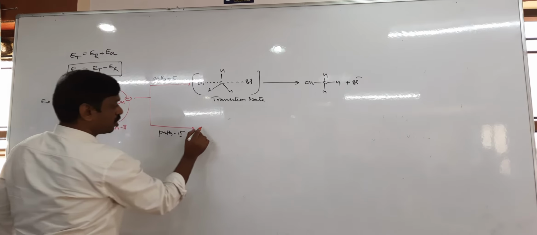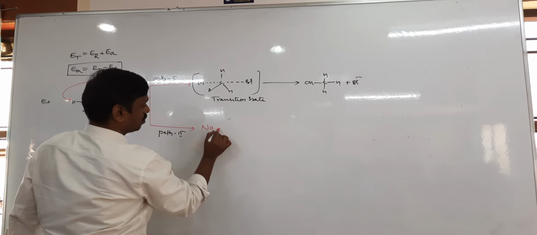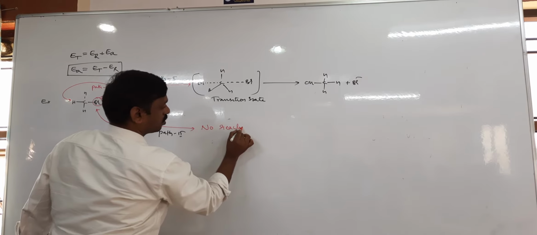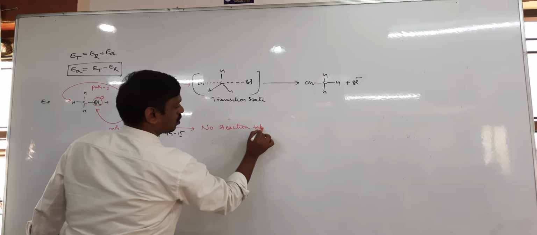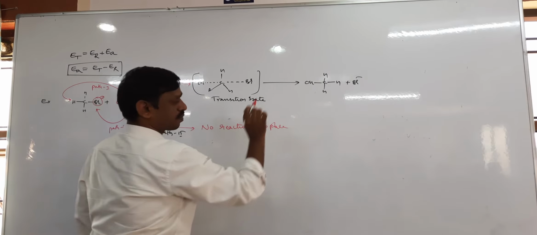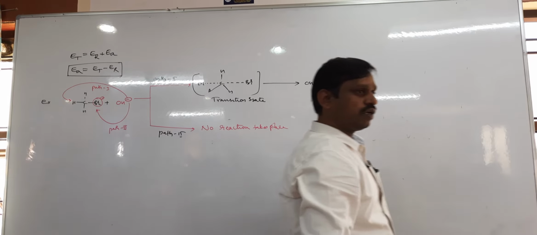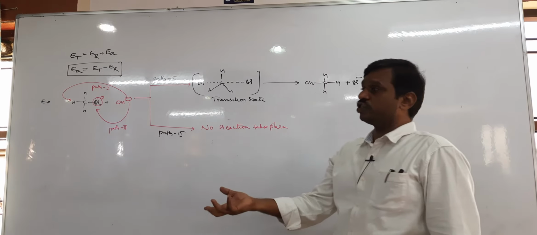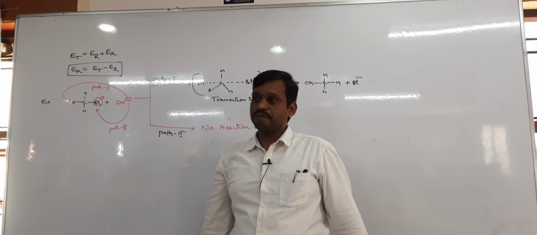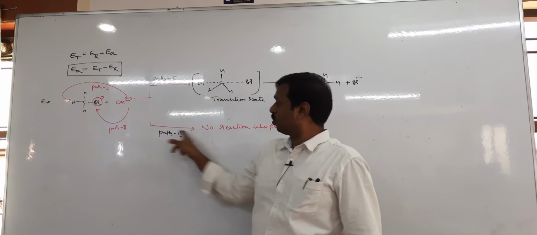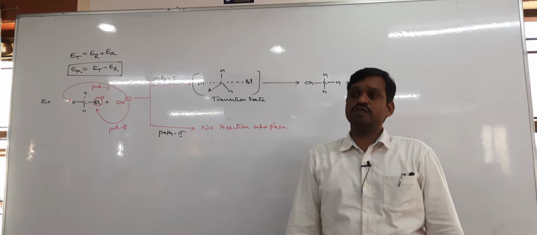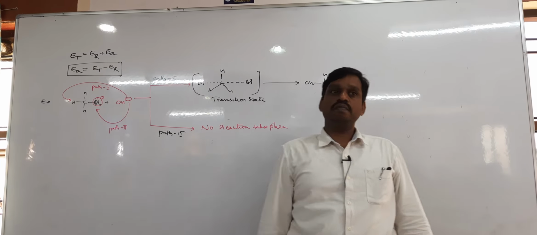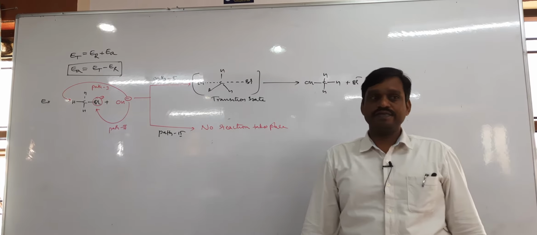Due to repulsion, no product is formed, that means no reaction takes place. Therefore, even though the reactant molecules have threshold energy, their orientation must be proper. If they don't have proper orientation, no product will be formed. So this is the second barrier, the orientation barrier.